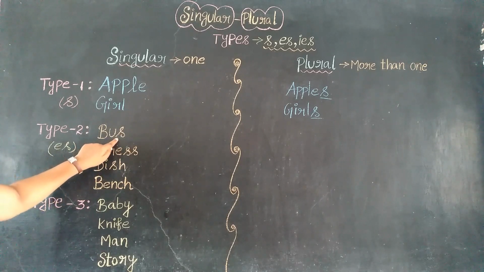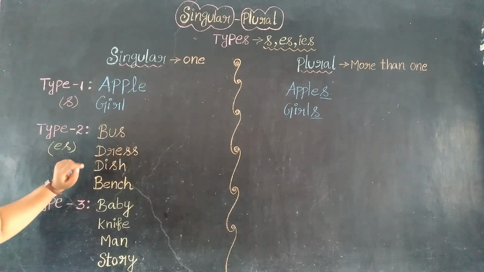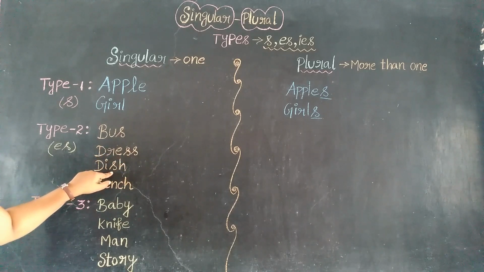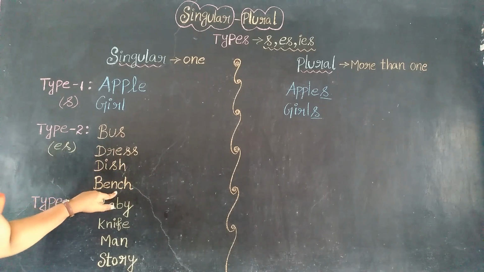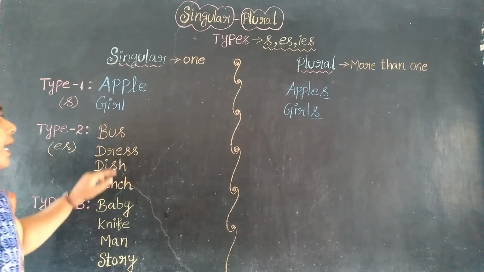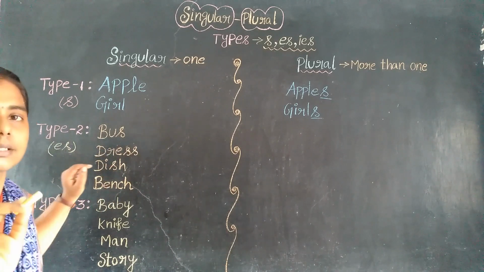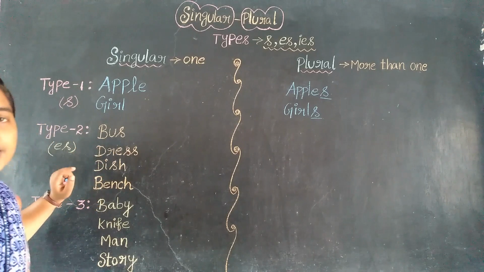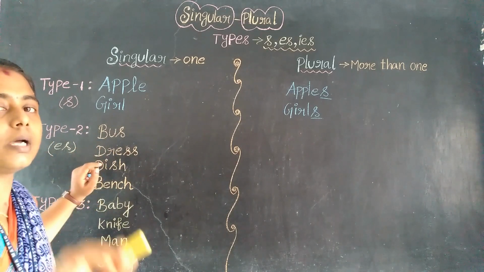One ends in single s, another in double s, another in sh, and another in ch. Anyhow, we are going to add just es to the word. That's it.